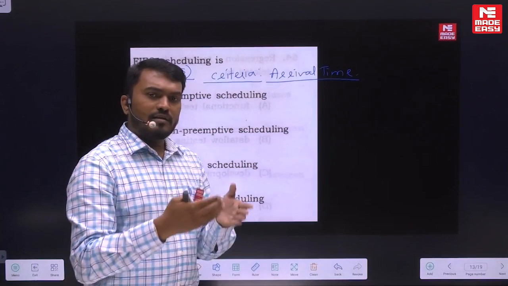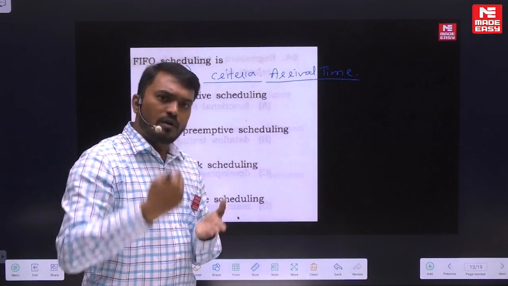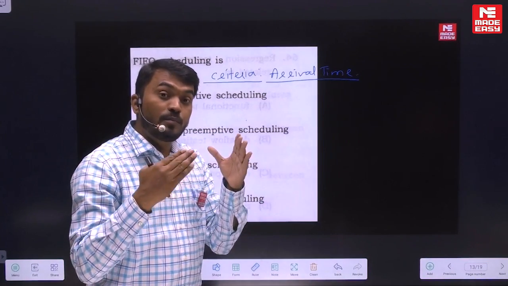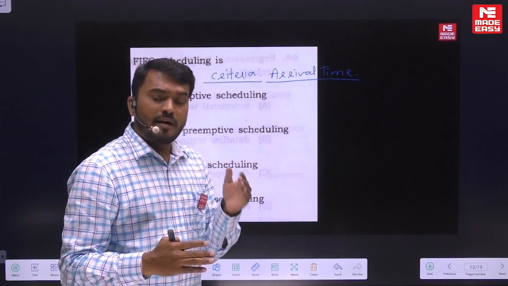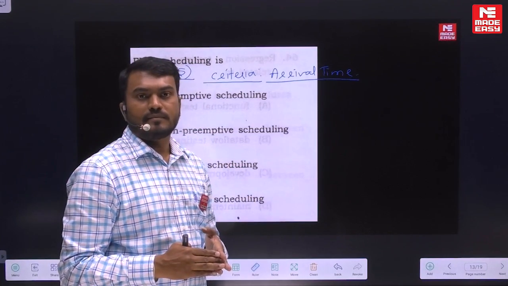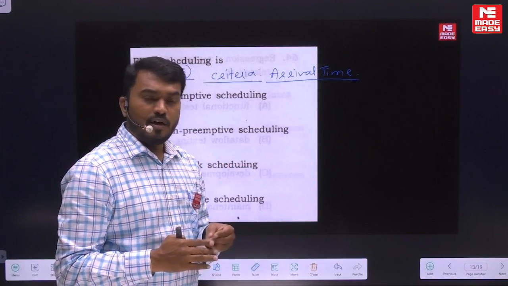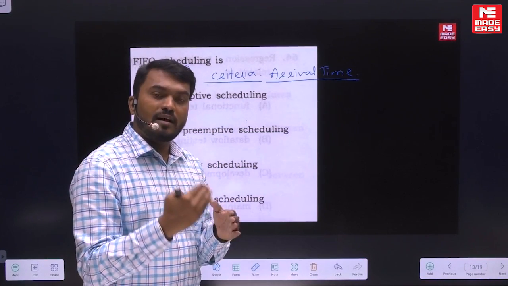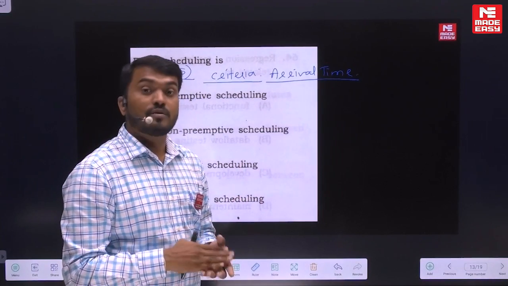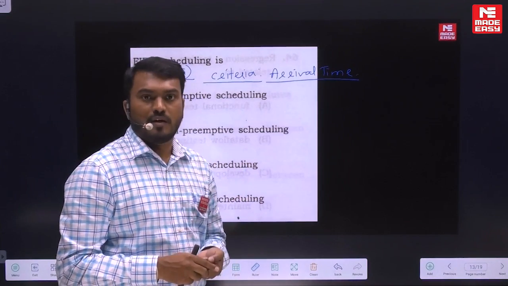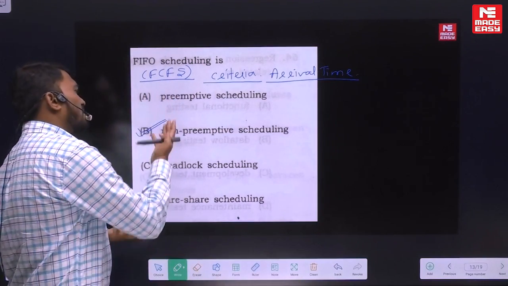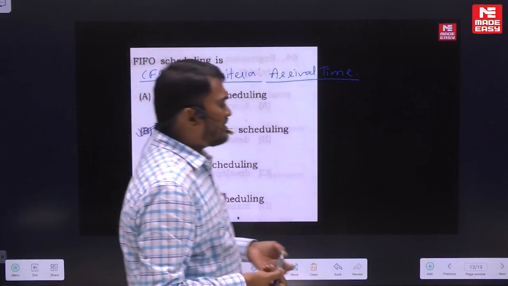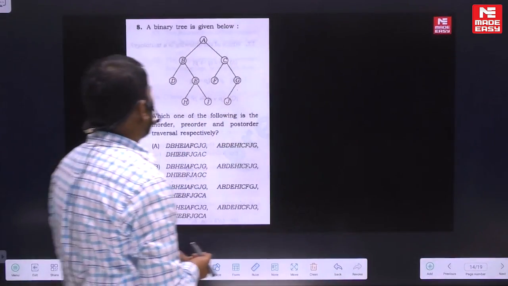Non-preemptive means that once the process is scheduled onto the CPU, we are not going to preempt or disturb the running process until it completes the total execution. So that is called non-preemptive scheduling. I think most of you know that. This is also a question you can solve in less than 1 minute if you are aware of this. Okay, let's move on to the next question.